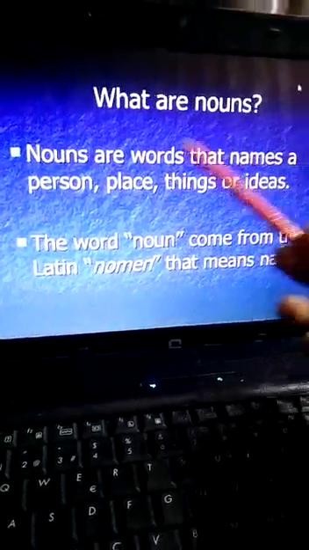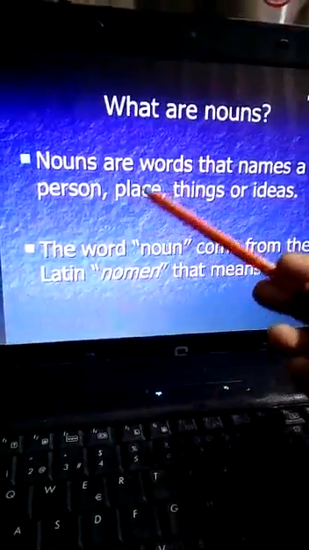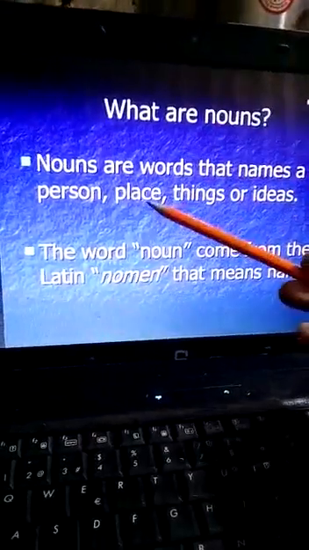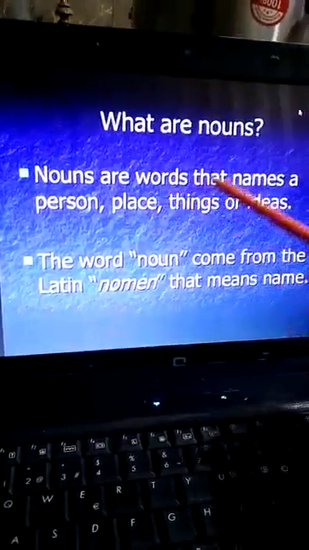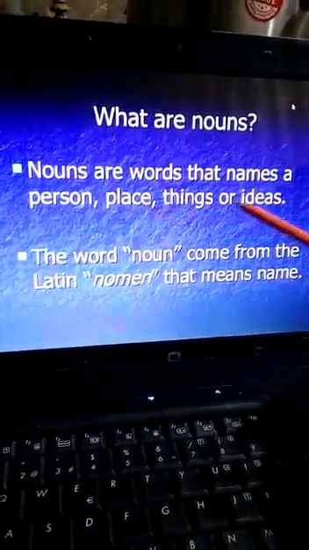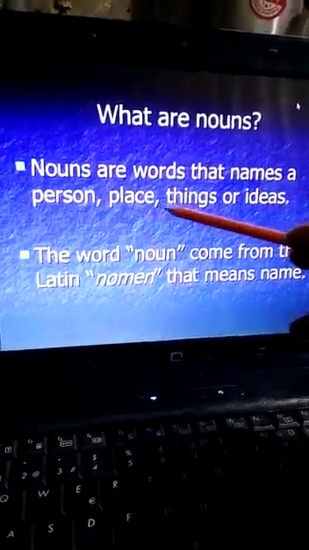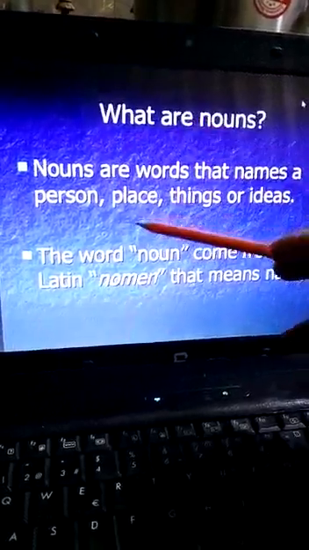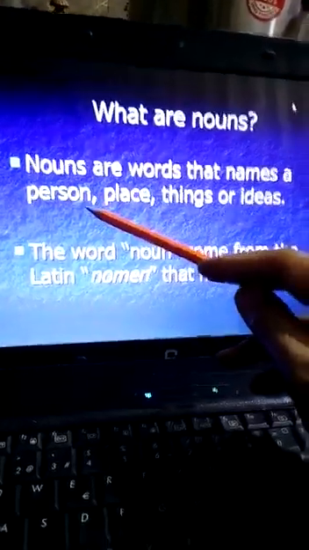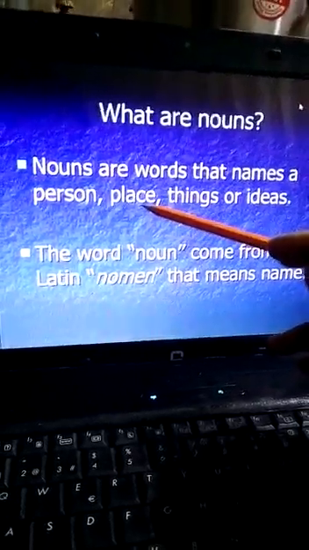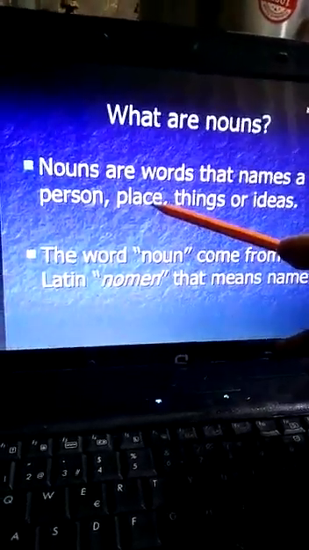What are nouns? Nouns are words that name the person, place, things or ideas. We have discussed in our previous classes that the names of persons, places, things and ideas are called nouns. For example, if I am Adila, the person name is Adila. Place: you are at your home, it's a noun. You are living in Rawalpindi, it's also a noun.